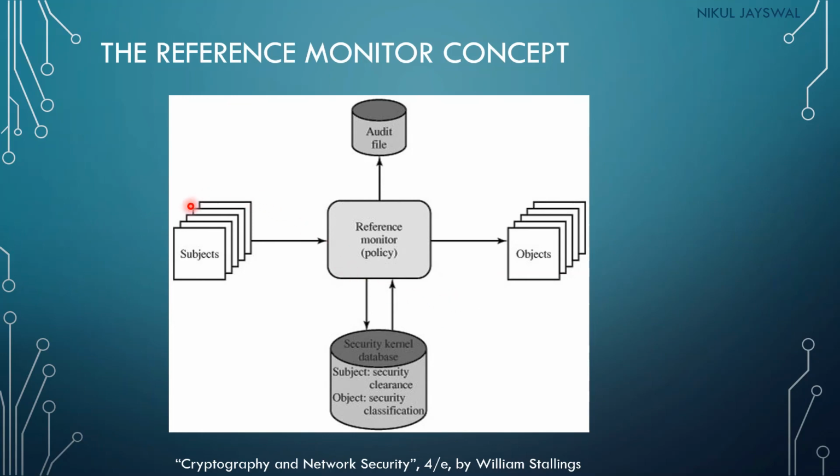Whenever a subject wants to access an object, the request is given to the reference monitor, and based on the policy defined in the security kernel database, the reference monitor will allow access to the particular object. The information of the request and the access of the file by the particular subject to the object will be audited in the audit file. So after the access, if we want to check which subject has accessed which object, that information is provided in the audit files.